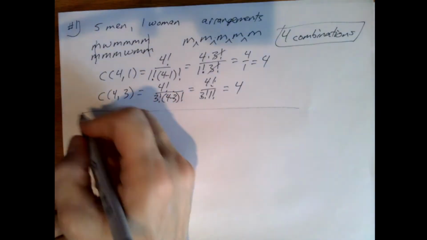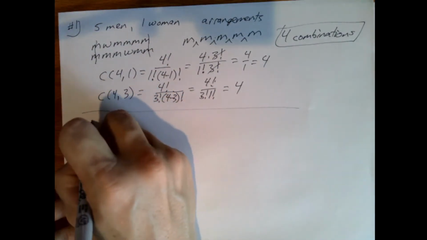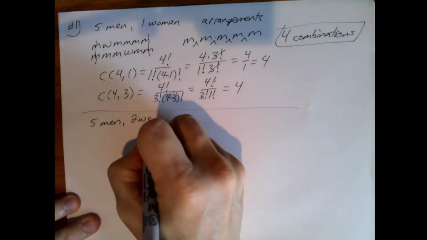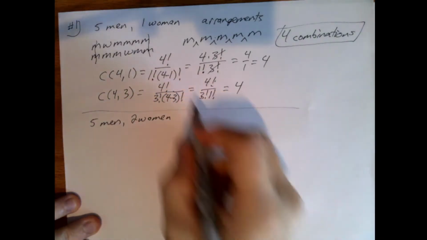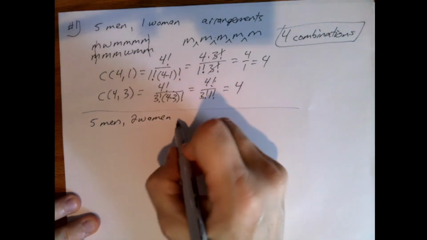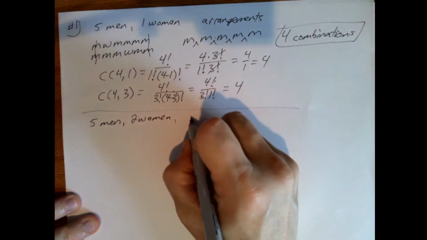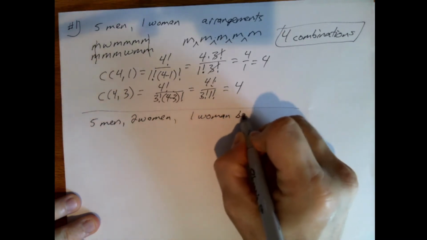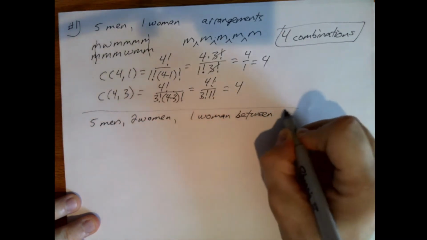Now what about this variation? We still have 5 men, but now we have 2 women, and we don't want the women sitting next to each other. So there's still always 1 woman between 2 men.